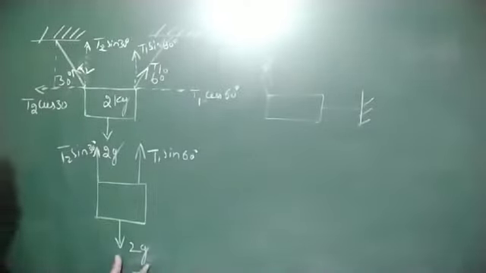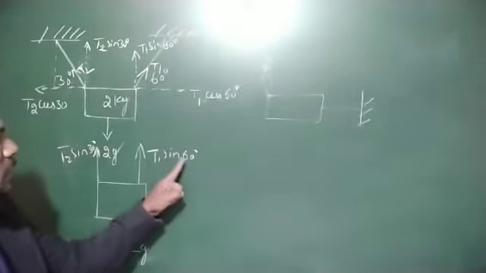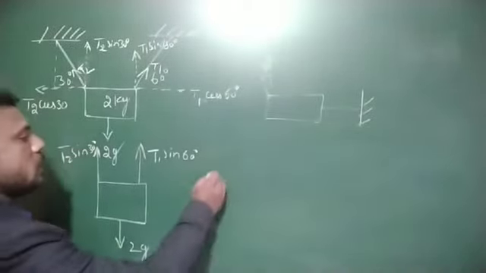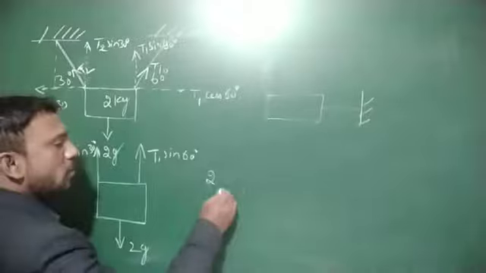Therefore, the weight 2g is balanced by T1 sin 60 and T2 sin 30. The system is in equilibrium.